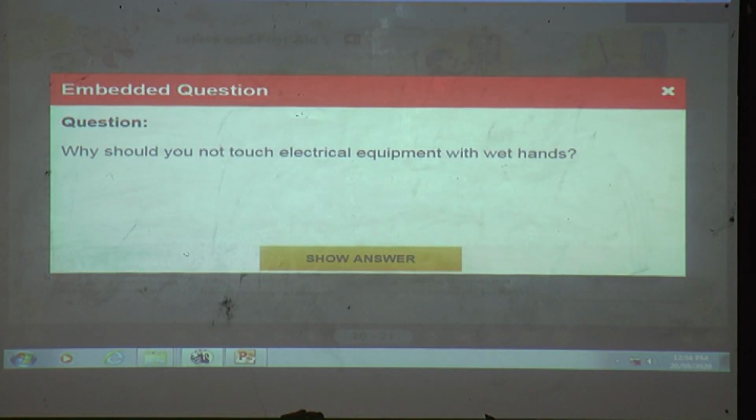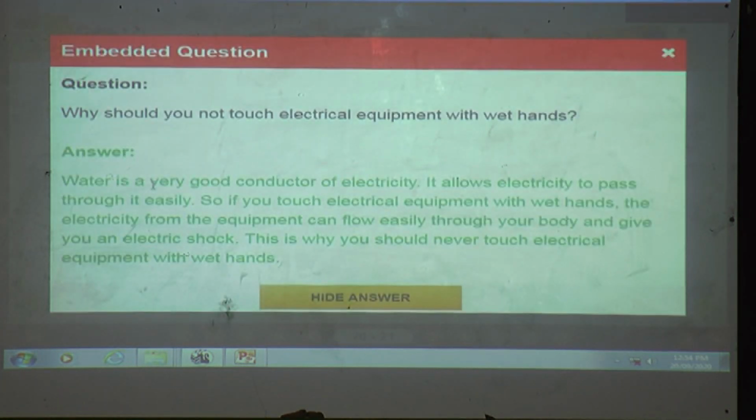The question is, why should you not touch electrical equipment with wet hands? Yes, if you touch electrical equipment with wet hands, what happens? You may get a shock. We will see the answer. Water is a very good conductor of electricity. It allows electricity to pass through it easily.